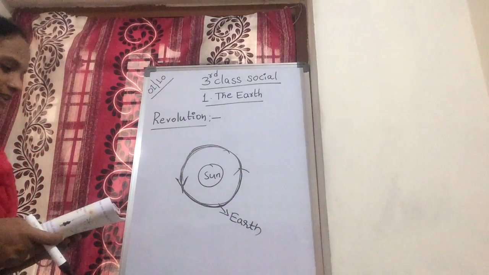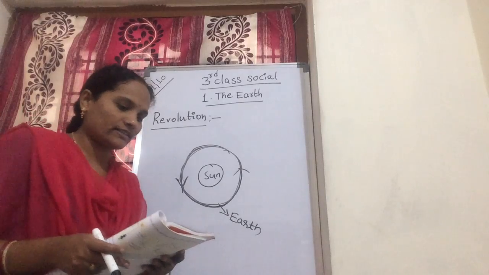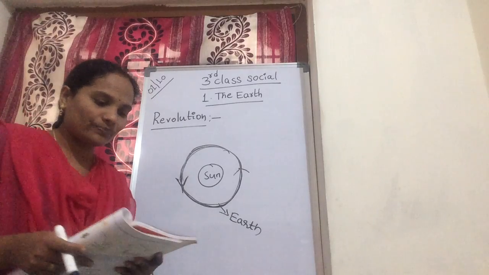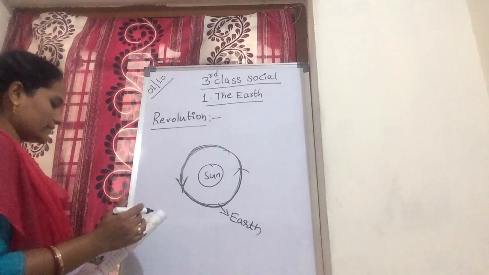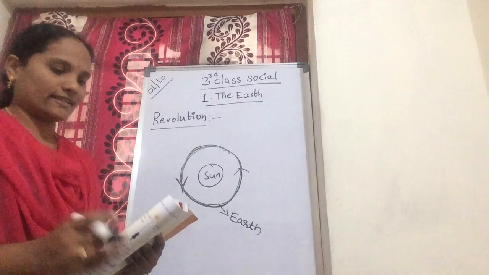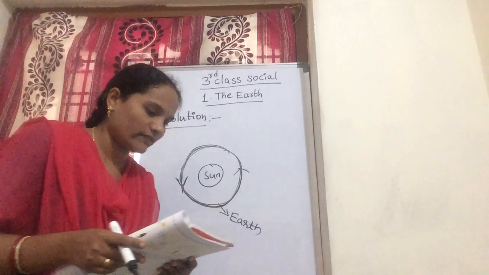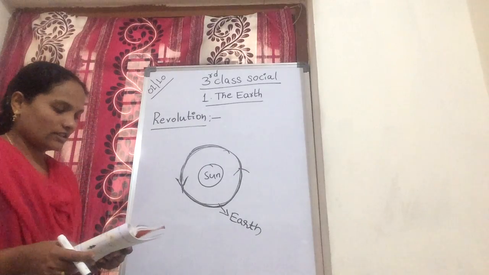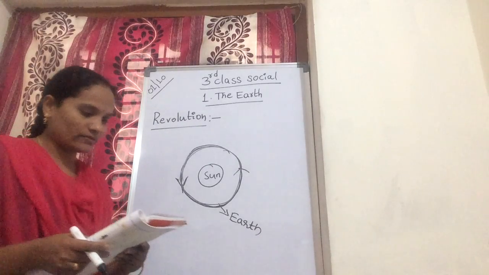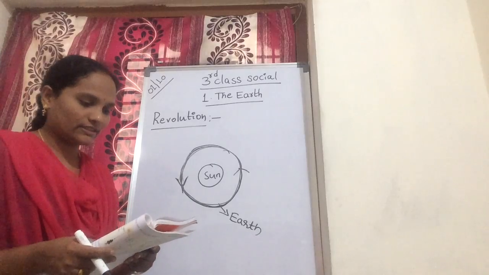Okay, children. Now this movement of the earth is also from west to east. Now the period of revolution is 1 year or 365 1/4 days.